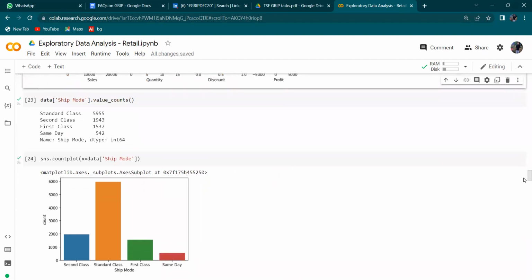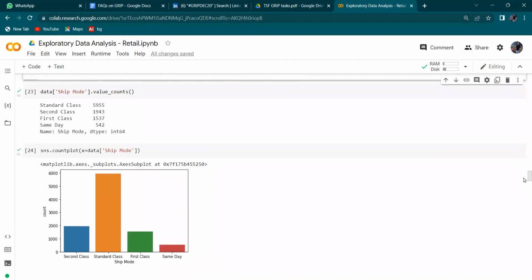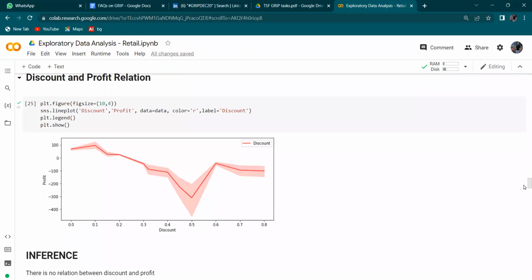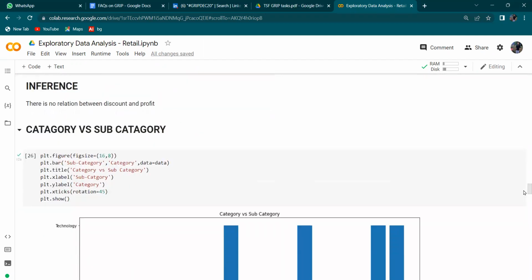Moving to the next, we have a count plot for the ship mode. So we can say that the maximum is standard class with approximately 6000, second class has approximately 2000, first class has approximately 1500, and the least is same day with approximately 500. Moving toward the discount and profit relation, with this line plot we can say that there is no relation between the discount and the profit.